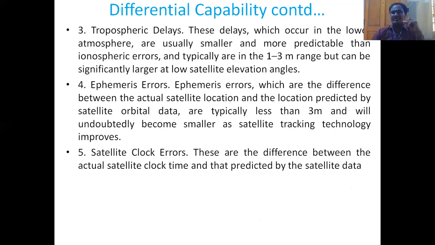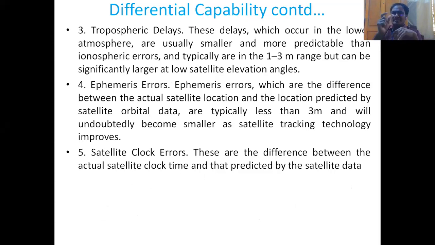The third is the tropospheric delays. These delays occur in the lower atmosphere. Upper atmosphere, ionospheric delay; lower atmosphere, tropospheric delays. These are usually smaller and more predictable. Ionospheric we cannot predict, but tropospheric we can predict.